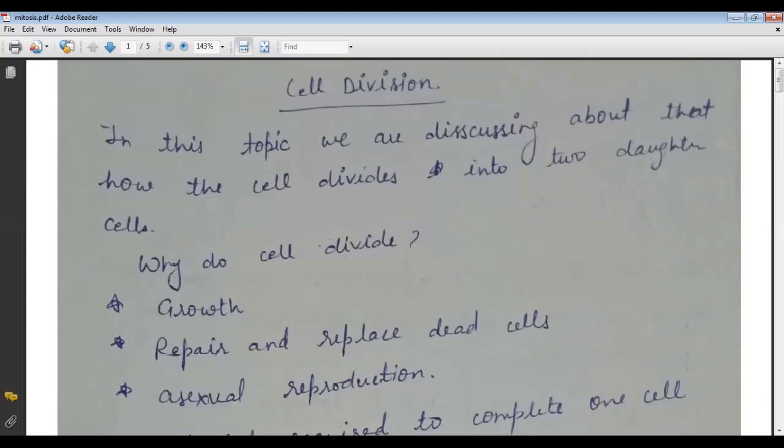Meiosis is also very important because in this cell division, firstly the 46 chromosomes are divided into 23, and then the next division follows. In mitosis, one cell is divided into two daughter cells, but in meiosis, one cell is divided into four cells. This is a major difference, and we will discuss these differences in our next lecture.